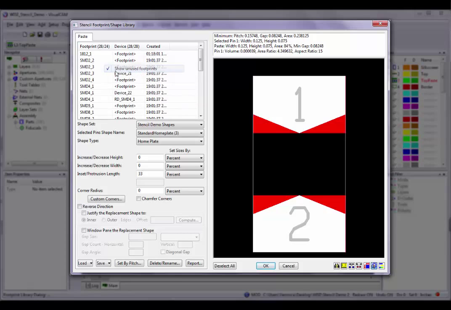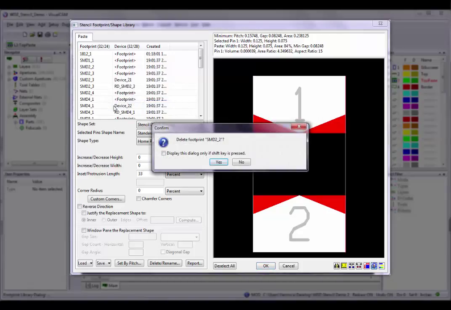The Unused footprint options are either on, checked, or off, unchecked, and will only appear in the list if there are unused footprints in the design. If you select the Delete Unused Footprints option, all footprints that are not used in the currently loaded design will be removed from the list. The Delete Footprint command does offer a confirmation dialog box for the footprint to be deleted. Once you are familiar with the software, you may check the box to display this dialog only if the Shift key is pressed, so you do not have to confirm each time.